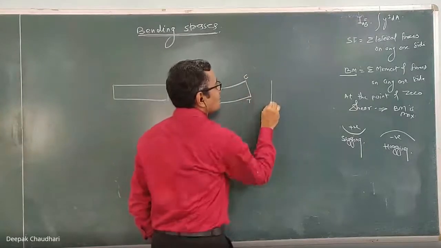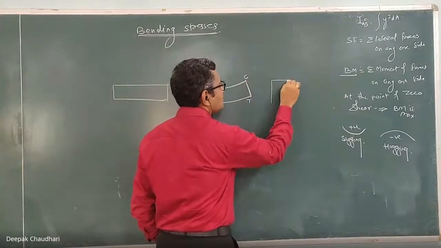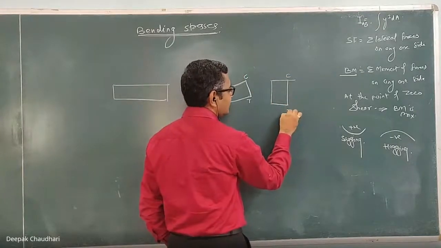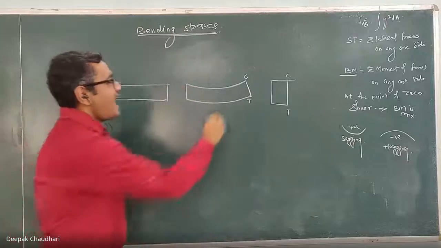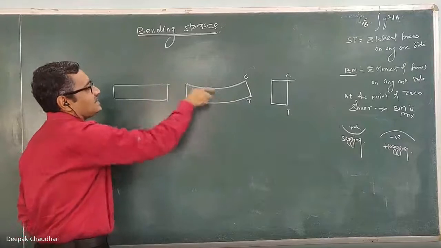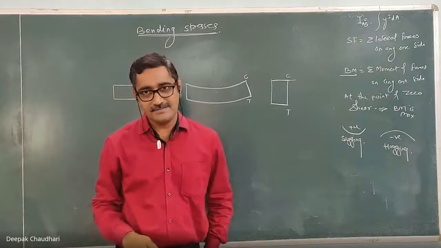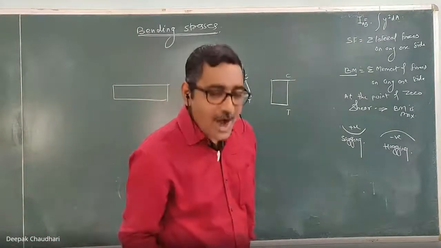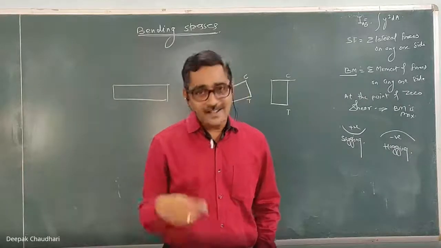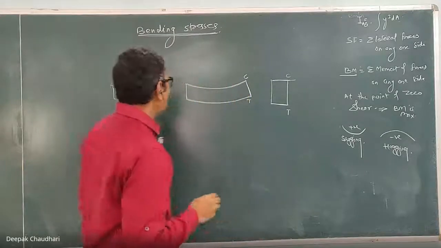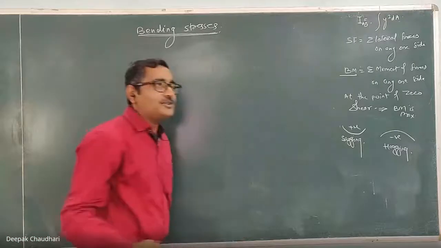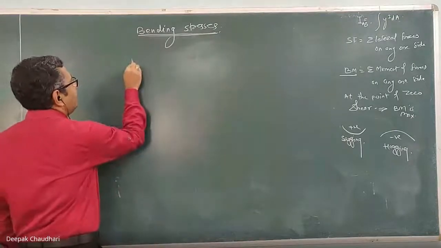If I show the cross section, this upper layer is in compression, lower layer is in tension. Actually these are the stresses induced because of the bending moment. That's why these are known as the bending stresses. Understood? How to calculate the bending stresses and what the bending stresses are, all these things we will study further later. Now let's proceed further and let me explain to you about pure bending.